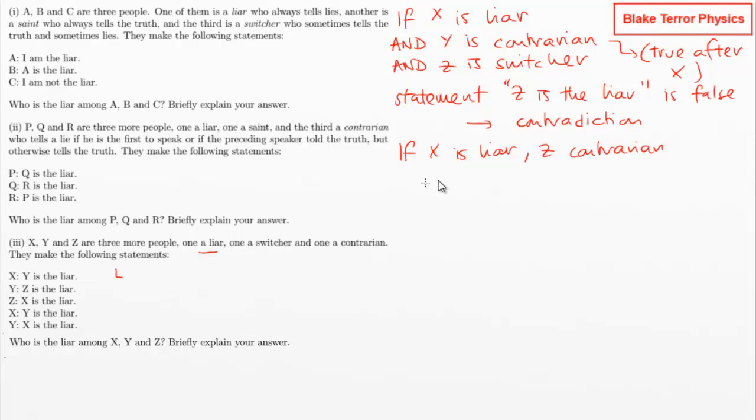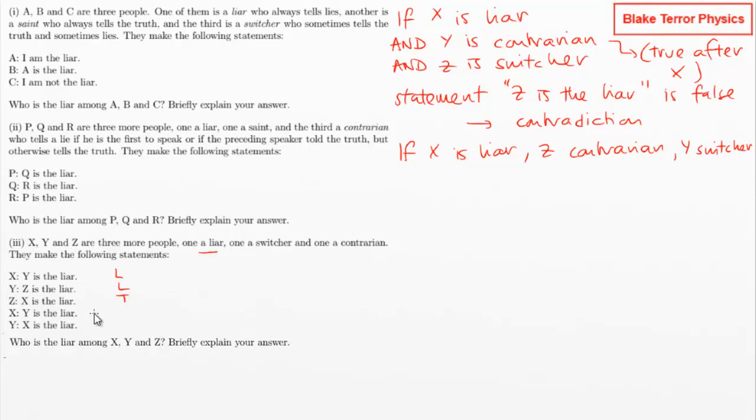That is fine because Y is the switcher in this case. So that is okay. Y then comes in. Y could be saying anything. Okay, in this case, they're saying Z is the liar, which is a lie, but Y is allowed to lie. Z would then have to be telling the truth in this case about X being the liar, which is the case. So that is fine.